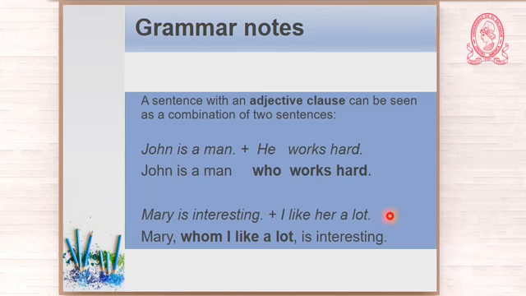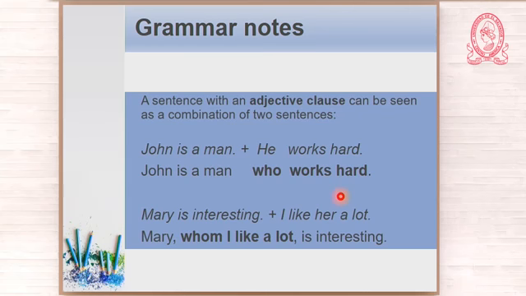Look at this other sentence. And here you have two. Mary is interesting. I like Mary a lot. Mary is interesting. I like her a lot. Okay, here you have two basic sentences, two simple sentences. But I know English.